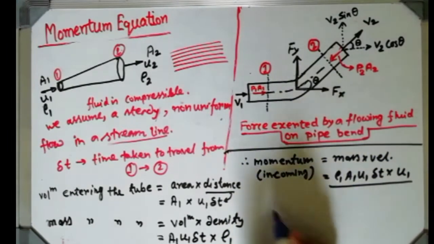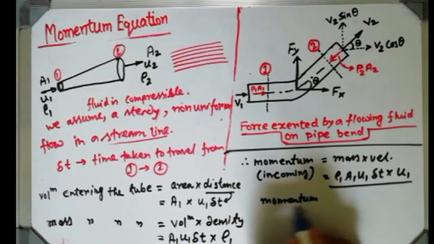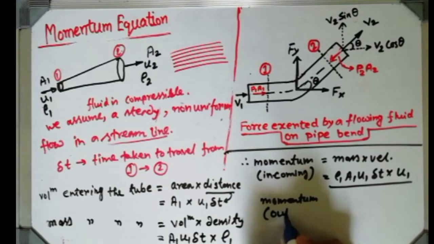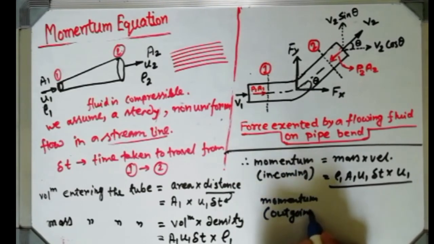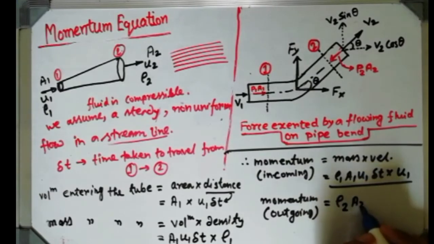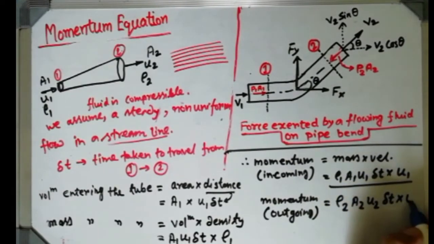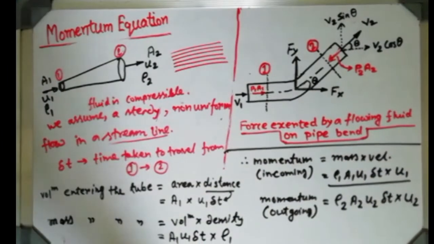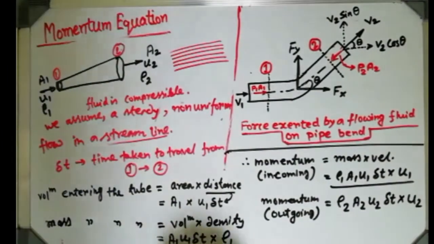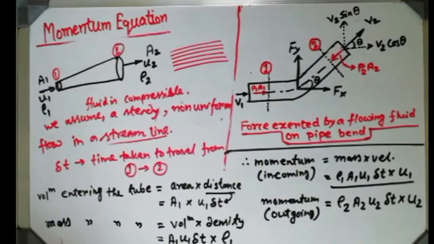Similarly for the exit part, you can find the same thing for the exit part of that particular tube, outgoing. I can write like this. The same kind of expression will be written, rho 2 A2 U2 del T into U2. That same expression will come for the outlet part, or rather the outgoing part. If you have any problem up to this limit, then tell me.